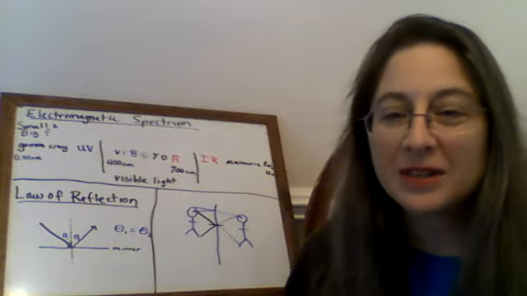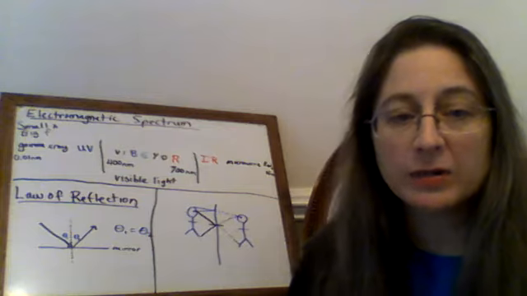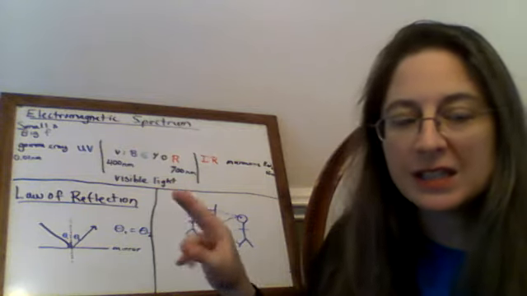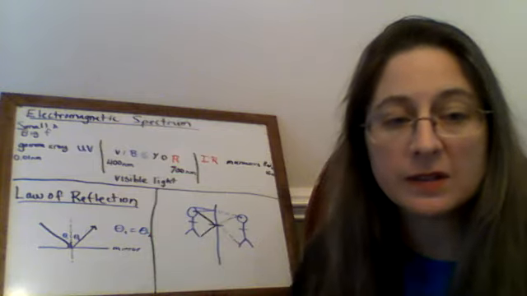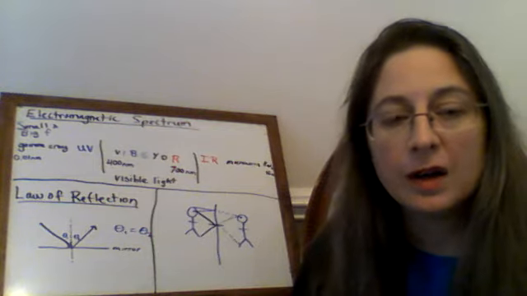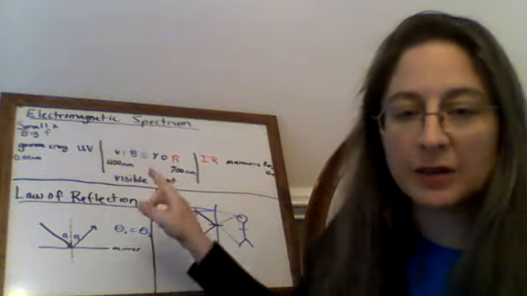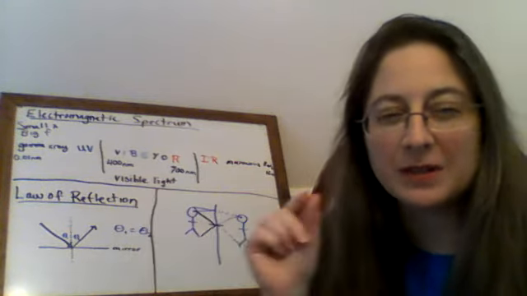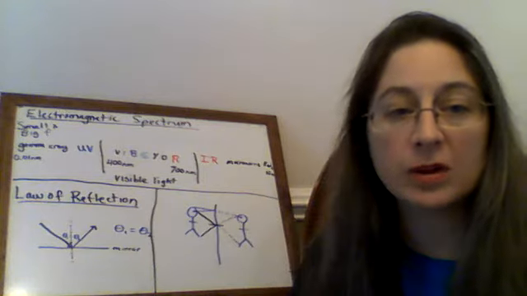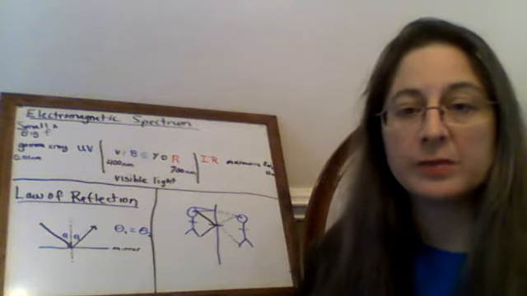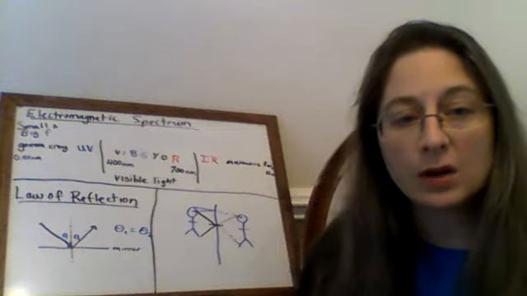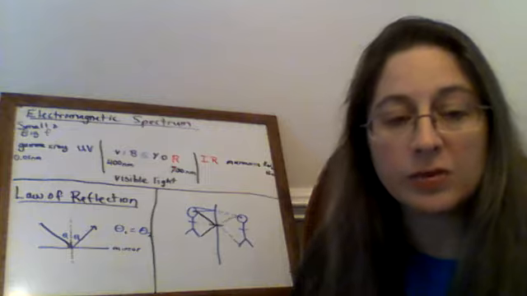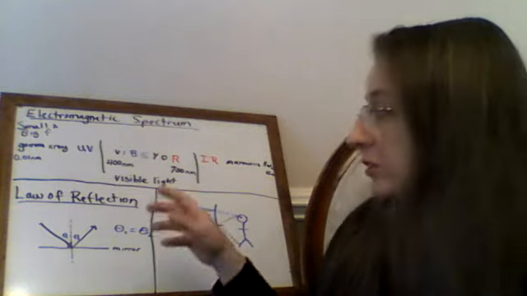Okay, so if we look at the full spectrum of electromagnetic radiation that the sun puts off, then only the teeniest portion of it is light that is visible to the human eye. And I know it looks like a very large section of the spectrum on this drawing, but it's actually a tiny, tiny sliver of the full spectrum of electromagnetic radiation. So the wavelengths of light that we can see range from 400 nanometers to 700 nanometers.